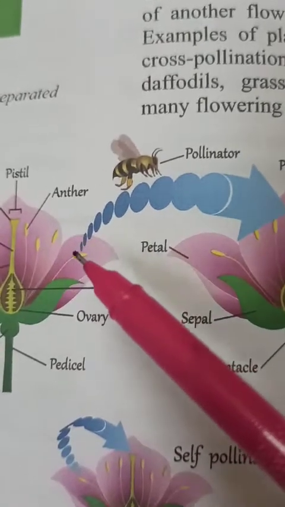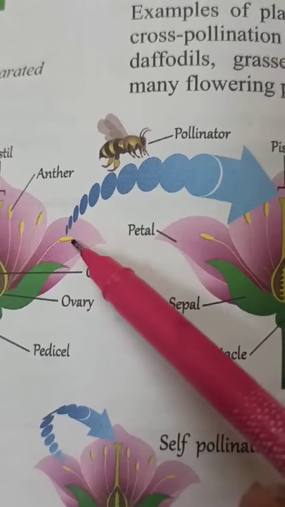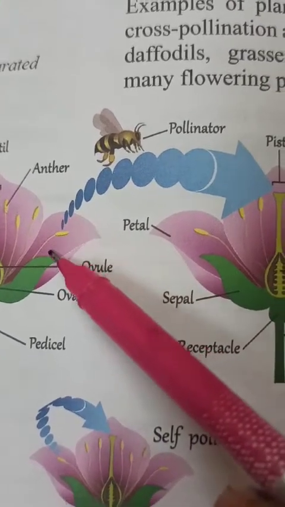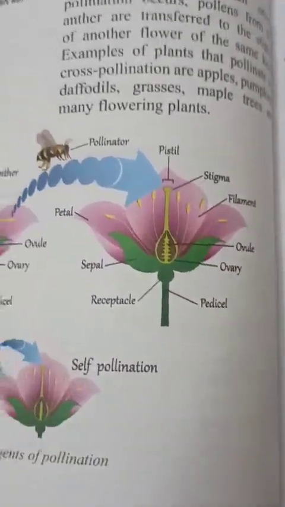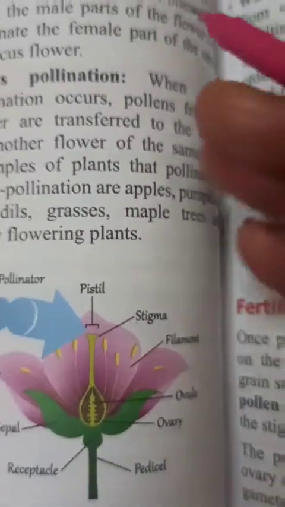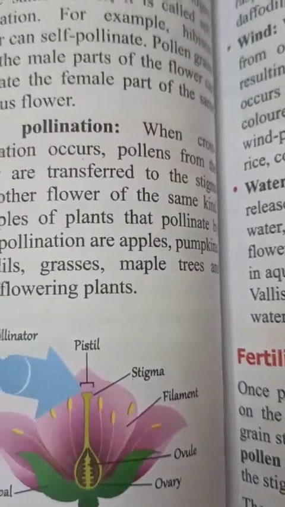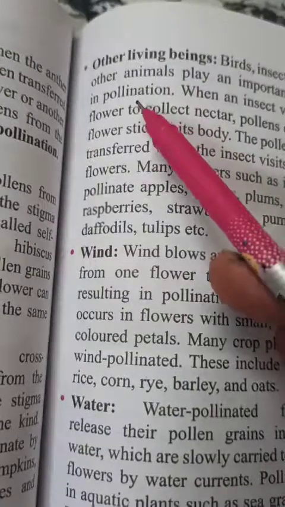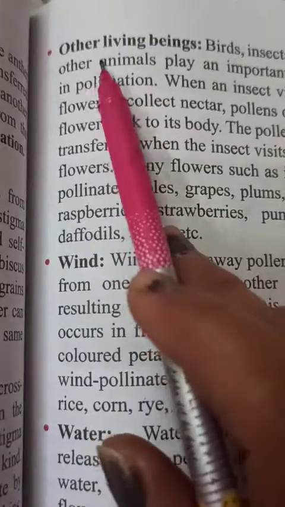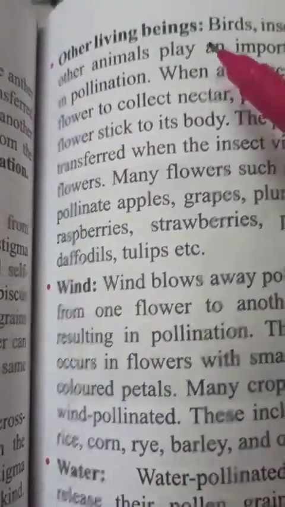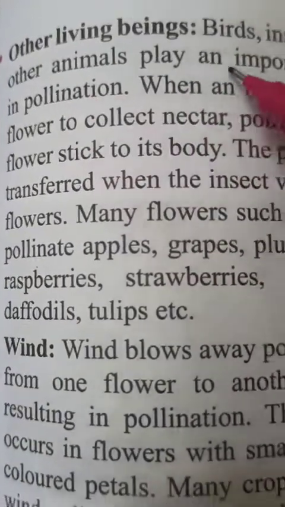Here bees are transferring pollen grains from the anther of one flower to the stigma of another flower. So children, after this they have given the different agencies, meaning how pollen grains are transferred by other living beings: pollen grains can be transferred by birds, insects and other animals.